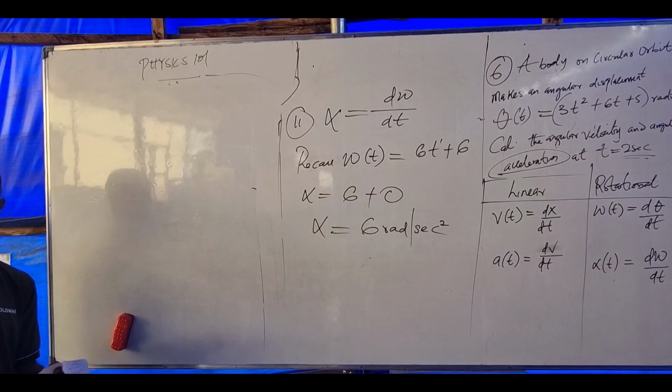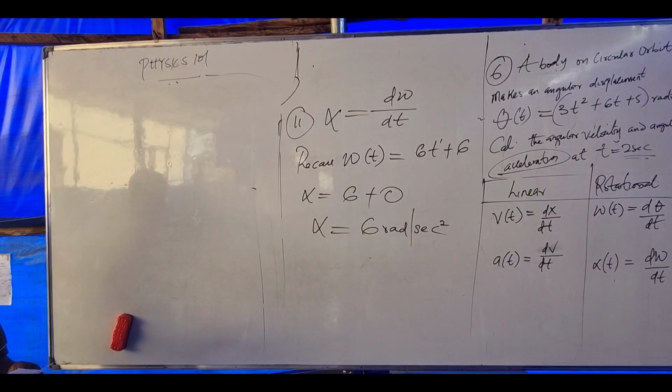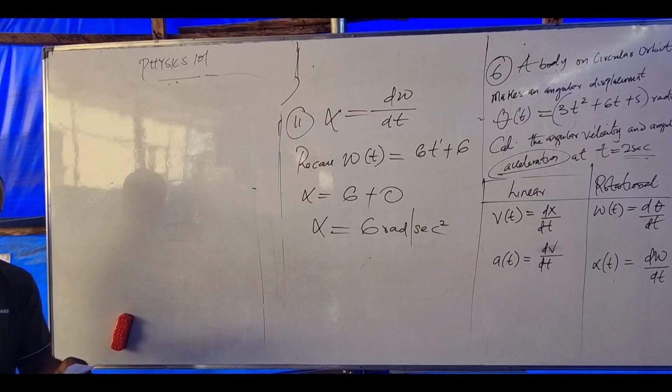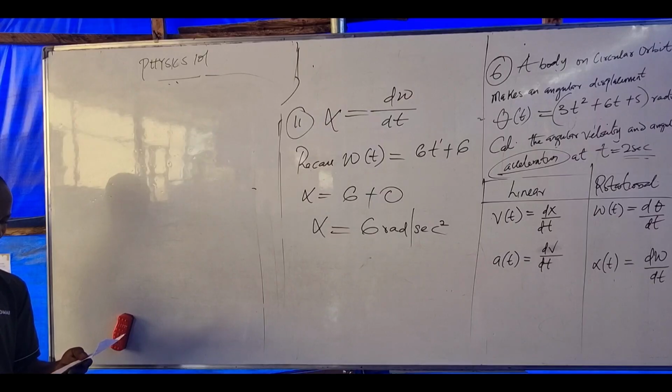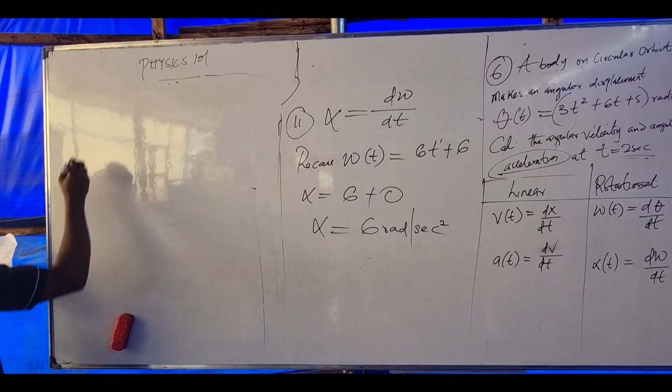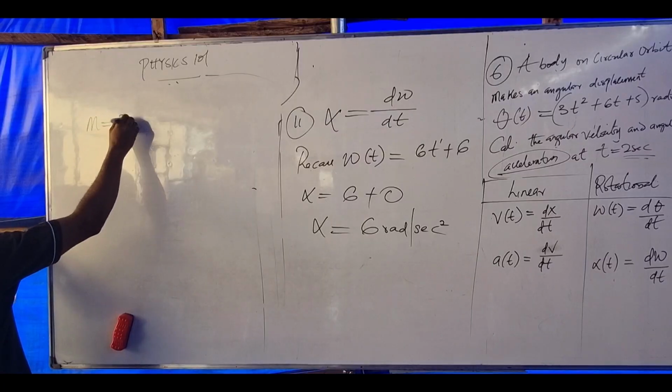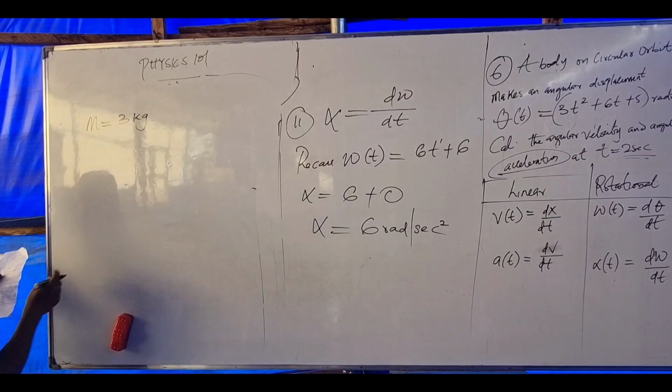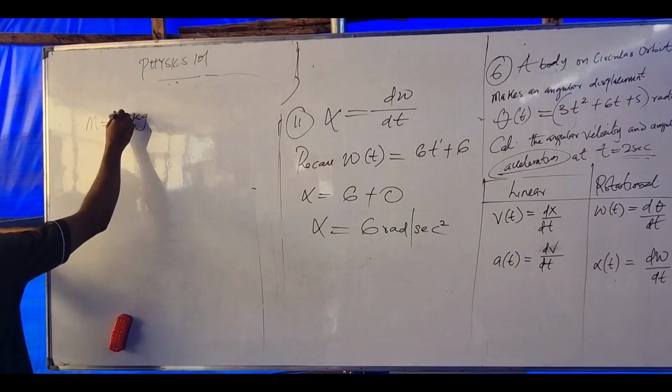A disc of mass 5 kilogram with a radius of 1.3 meter is spinning at an angular velocity of 15 rad per second. What is the inertia of the solid disc? The mass there is 5 kilogram.